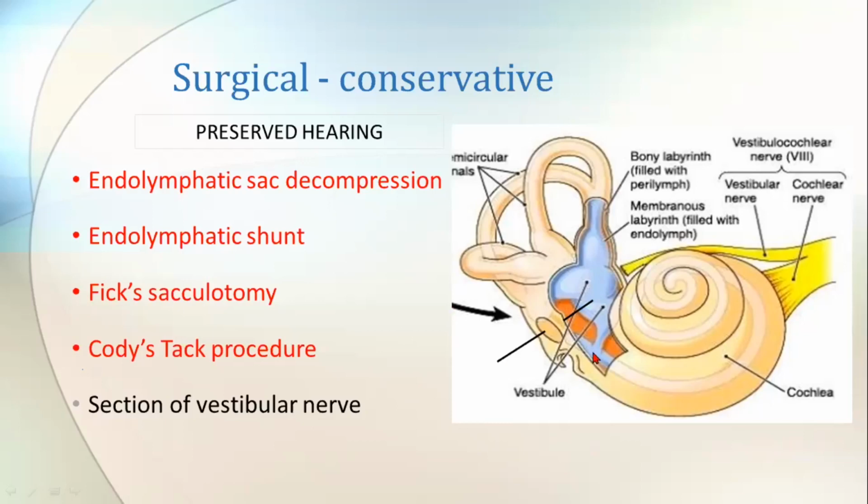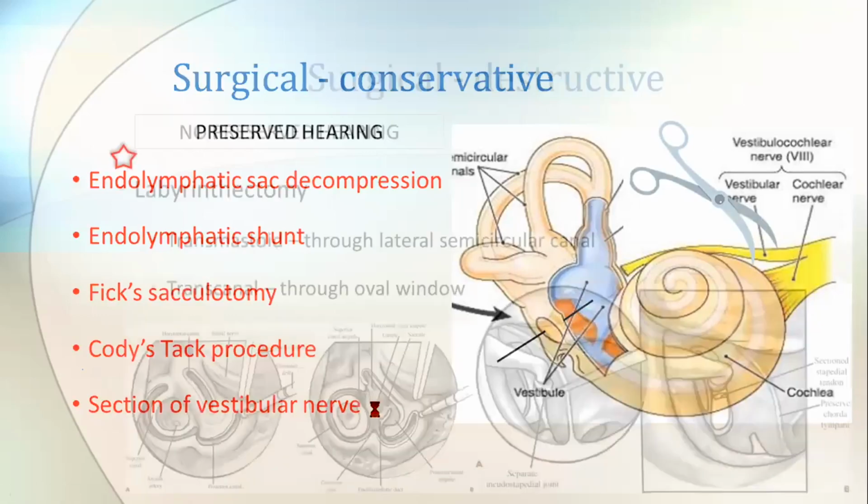That is your fixed sacculotomy, the Cody tack procedure, and you can also do section of the vestibular nerve. All the irritation and pressure-related symptoms are caused by the transmission of nerve impulses through this vestibular nerve. If you cut this away, these impulses cannot be sent inside, so the patient will get relief from vertigo. Likewise, you can also do section of the vestibular nerve.